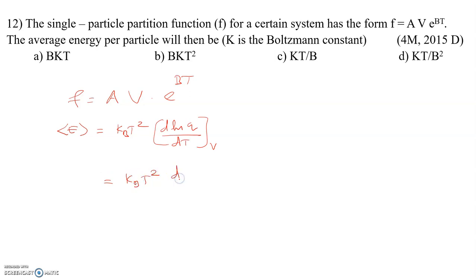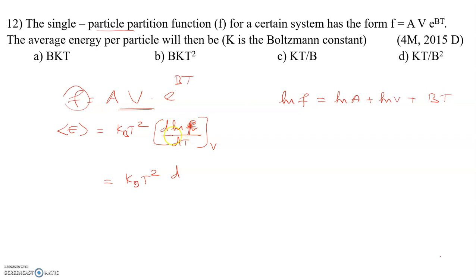It is given as the single particle partition function, so in the place of q I'll put f, because in the given problem the symbol is f. So first I'll take the logarithm. ln f equal to ln A plus ln V plus ln of e power bT, which is bT. This is ln f.